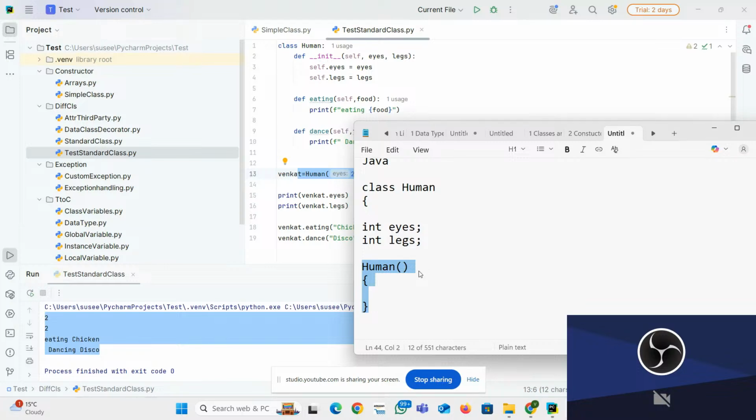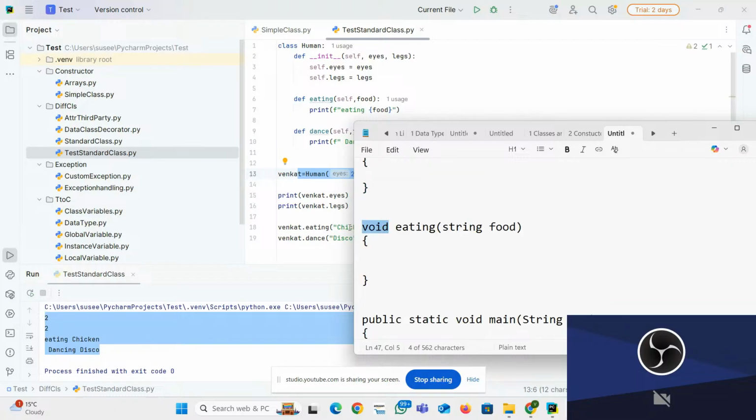If you want to put it here, what you have to do is put it like integer here, integer there. That's the way we put it, and we need to use the this keyword in Java. What about the method? In Java, a method always uses void, integer, string, whatever it is. But here we are using the def keyword.